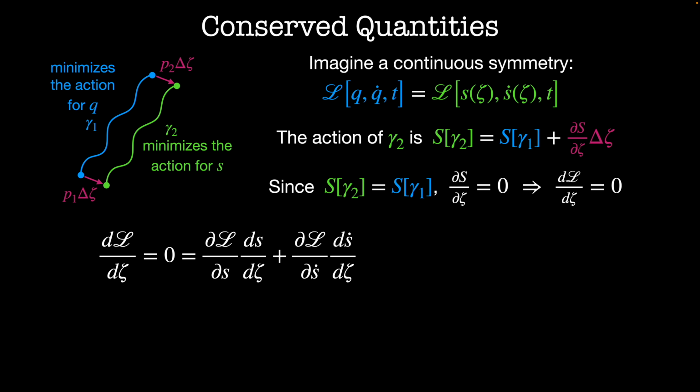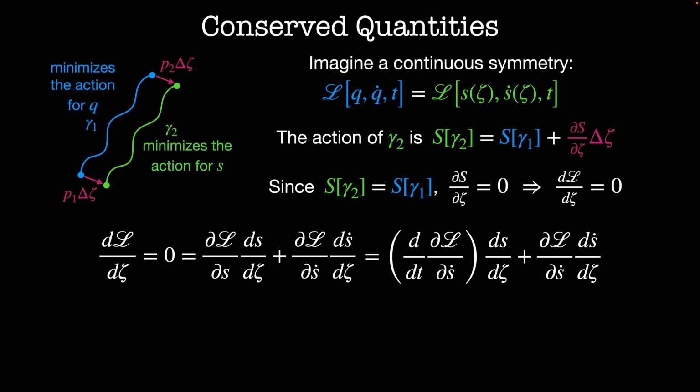We can expand the total derivative of the Lagrangian as dL/ds times ds/dζ plus dL/ds-dot times ds-dot/dζ. Then we'll use the definition of the Euler-Lagrange equation to rewrite dL/ds. That gives us d/dt of dL/ds-dot times ds/dζ plus dL/ds-dot times ds-dot/dζ.